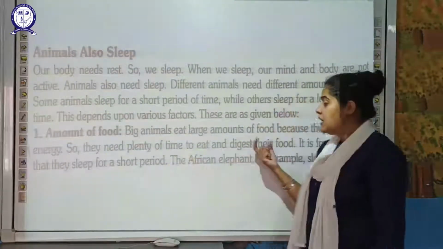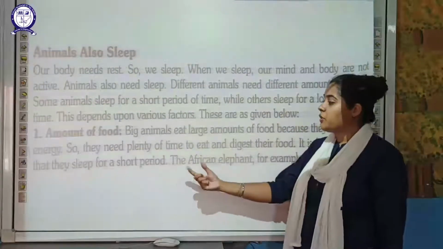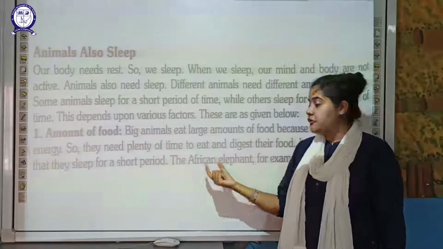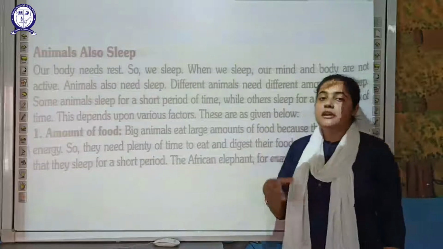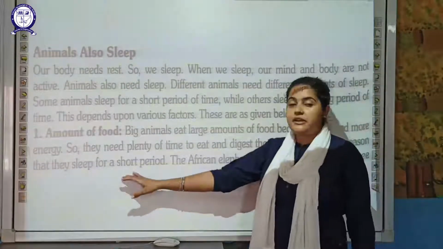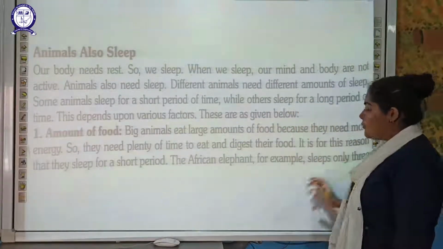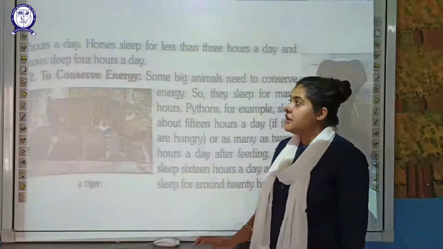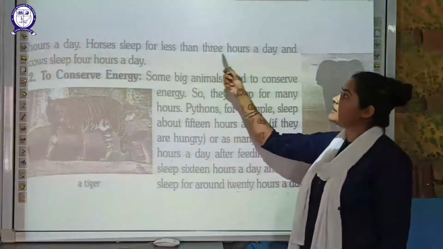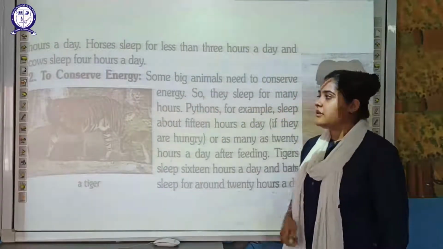Because of this reason, these animals will sleep for a very short period of time, because they require more time in order to eat a large amount of food and to digest that food. Examples of animals which sleep for a very short period of time are African elephants, which generally sleep for only 3 hours in a day. Horses sleep for less than 3 hours a day, and cows sleep only 4 hours a day.